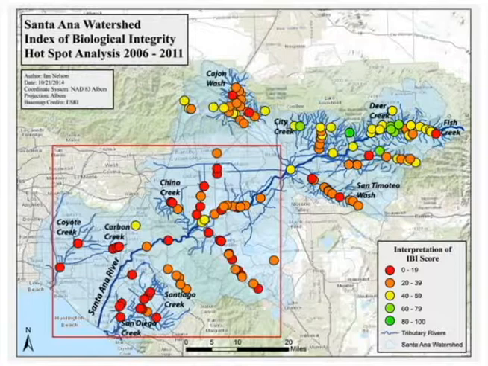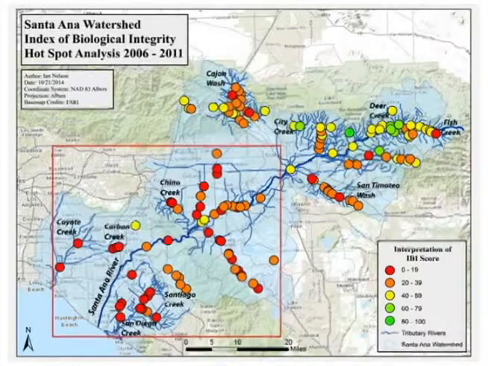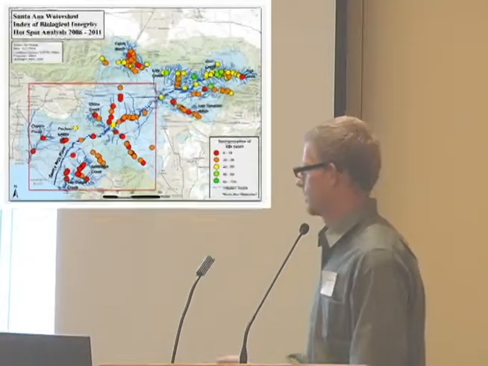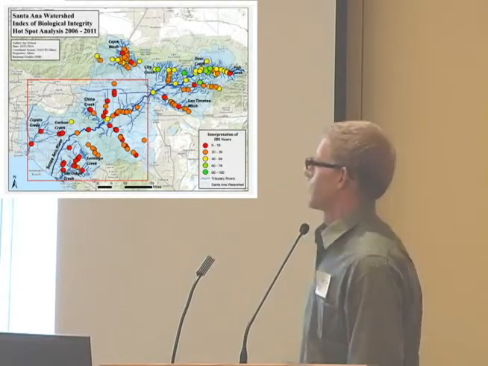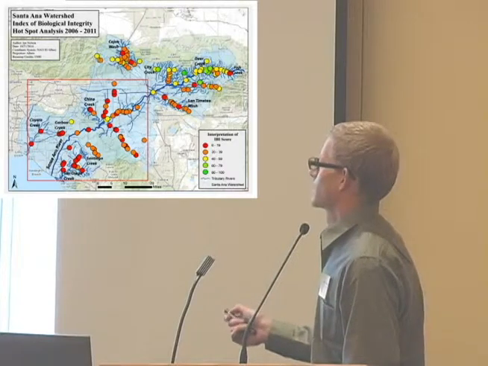And what we're seeing are the geographic patterns, and this slide relates to what Catherine was talking about in the Malibu Creek watershed. This is the interpretation of the IBI score. These red stream sites indicate a score of 0 to 19, which is very poor. These yellow stream sites indicate a score of 40 to 59, which is the cutoff of impairment. And the green indicates very good. We actually only had one stream site that scored very good.